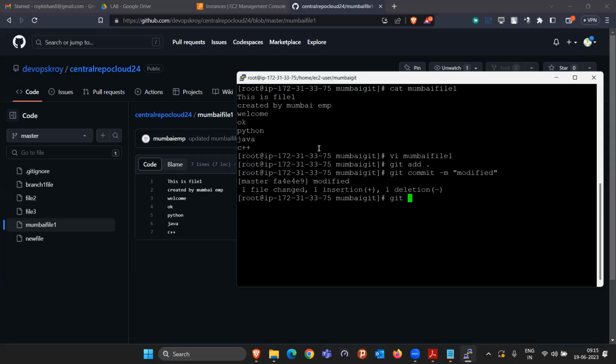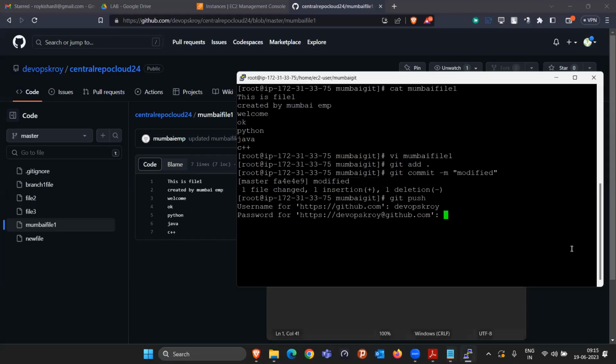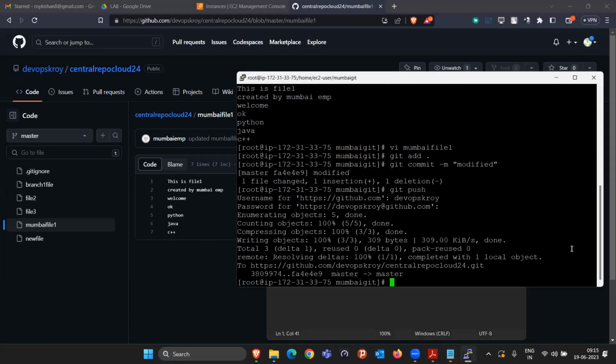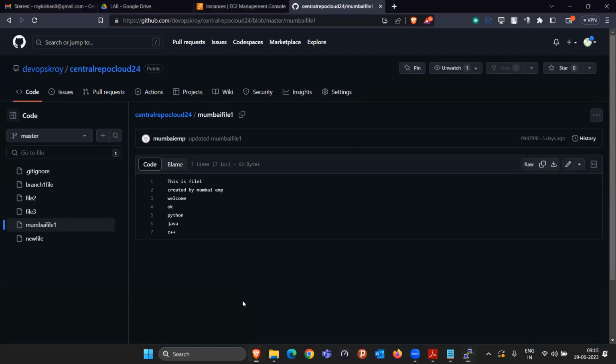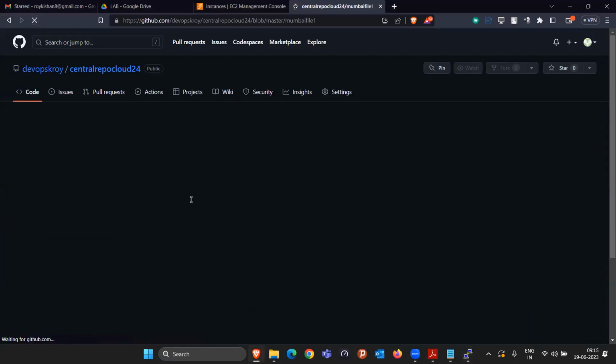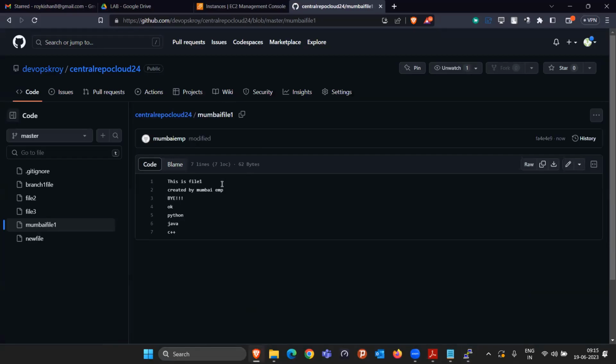and simply do the git push, username, password, enter. So this is also done. Okay, well and good. Now, if I refresh this page, you'll see that this welcome is replaced with the bye. Okay, and it is pushed here. So now again, the manager is okay. Yes, now you solved the problem. Now you can again work on your previous work.